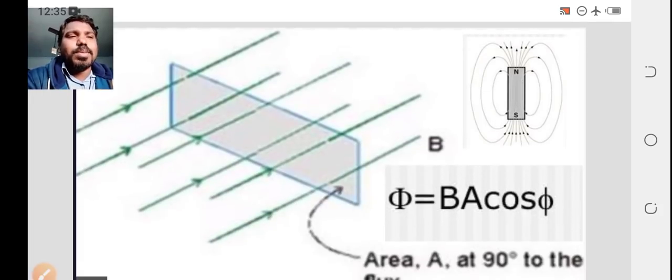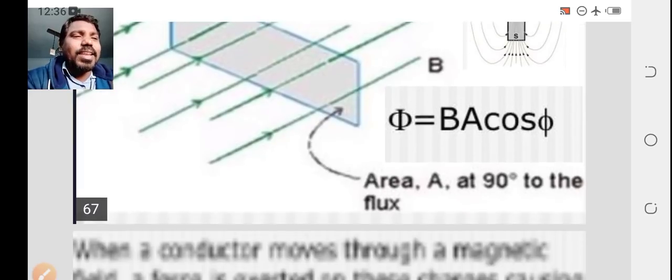So this is the schematic diagram. This is the normal area of the surface. Throughout this normal area of the surface, the lines are passing. The lines which are passing through this particular surface area will be considered as magnetic flux, and it is simply represented mathematically as phi equal to BA cos theta, where phi is the flux, B is the field, A is the area.